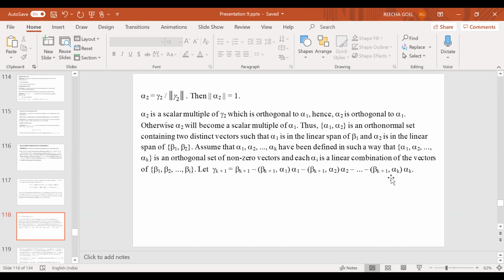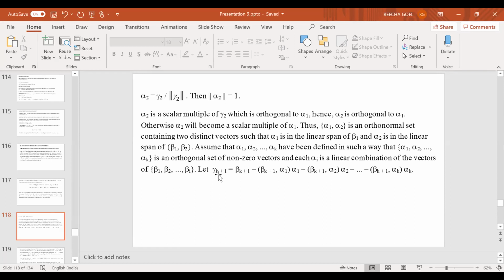Okay, then again I will just mention that it can be seen that this gamma k plus 1 is orthogonal to alpha 1, it is orthogonal to alpha 2, it is orthogonal to alpha k, and also gamma of k plus 1 is different from 0, it cannot be 0.